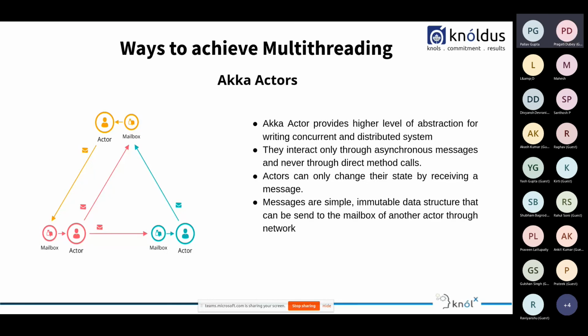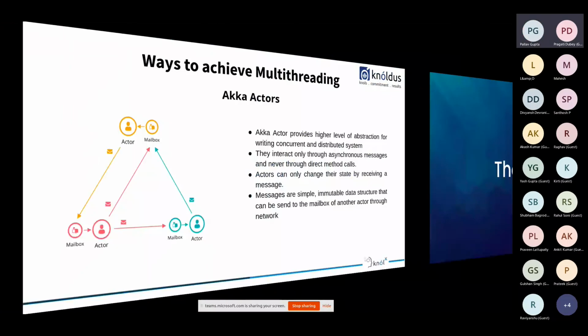In addition, actors do not share their memories. So if the actor gets multiple messages, these are processed in FIFO order. Only one message is processed at a time. So moving forward, we can take the demo.